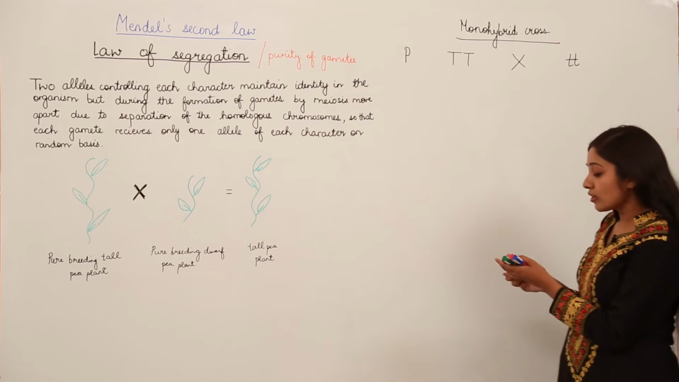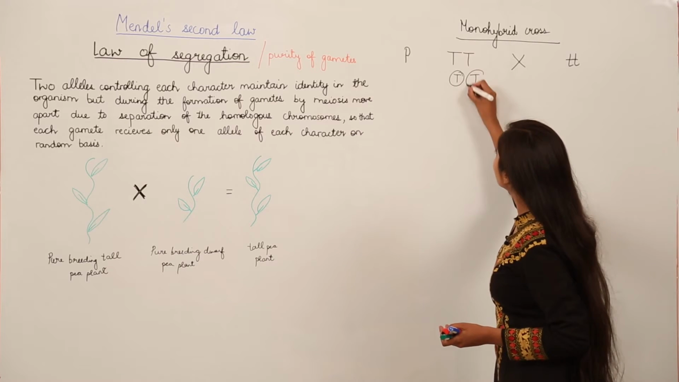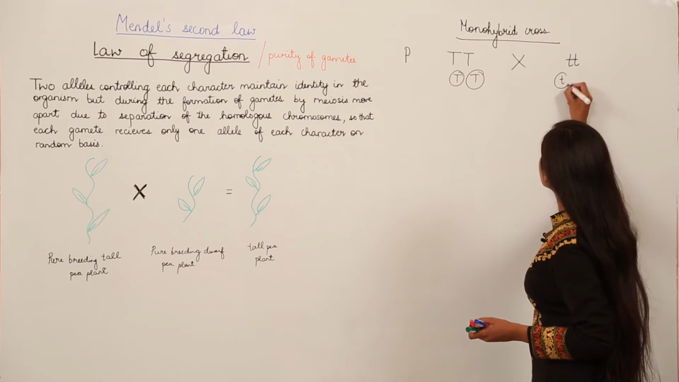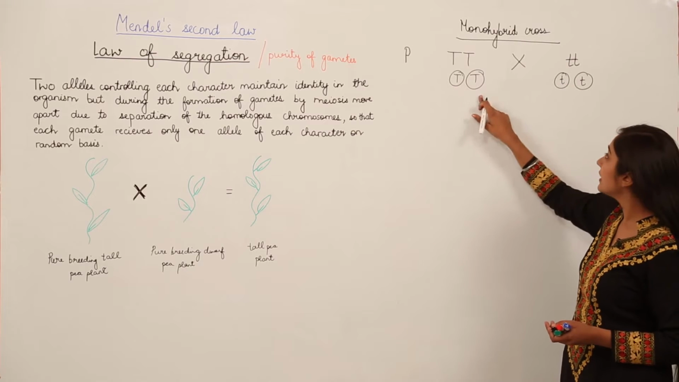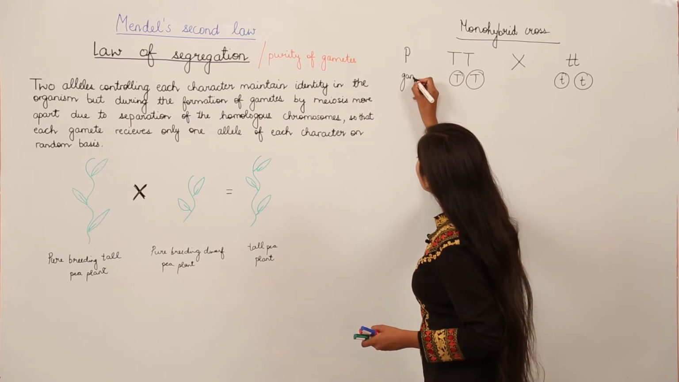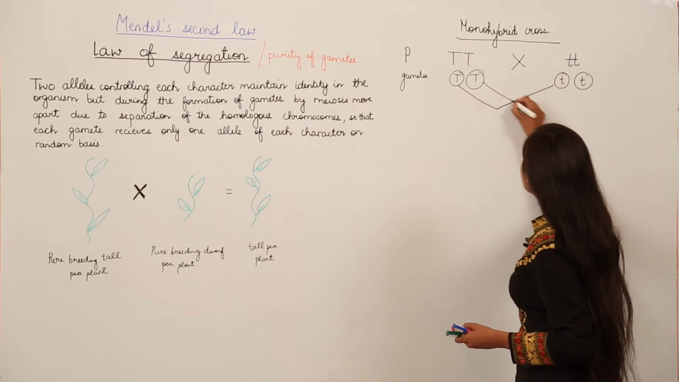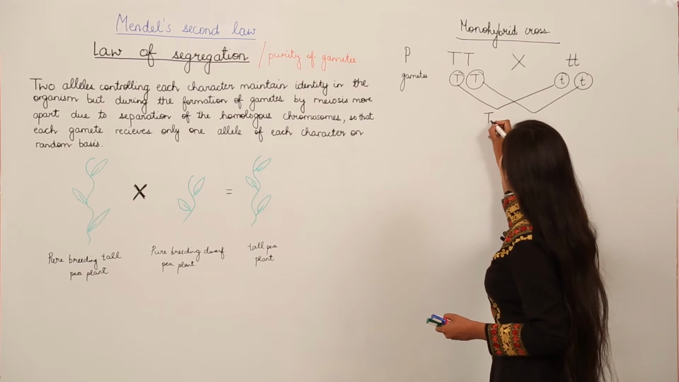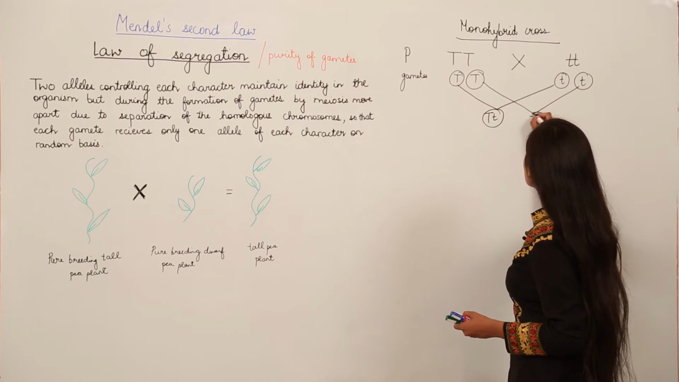So what is going to happen when we have gametes? We will have haploid cells, each carrying one of these alleles. So the gametes are like this. When they combine during fertilization, you can see we have this combination, a capital T and a small t, a capital T and a small t.